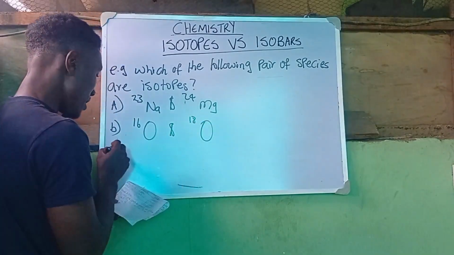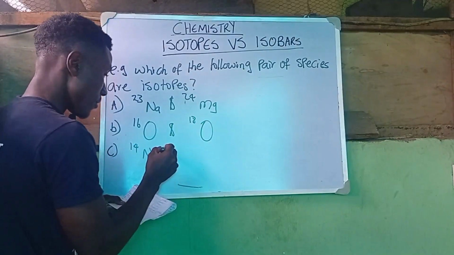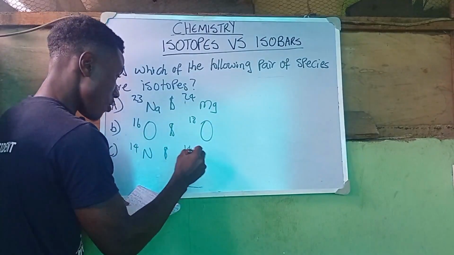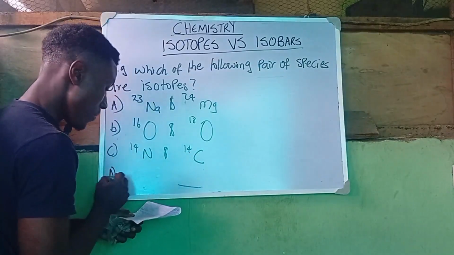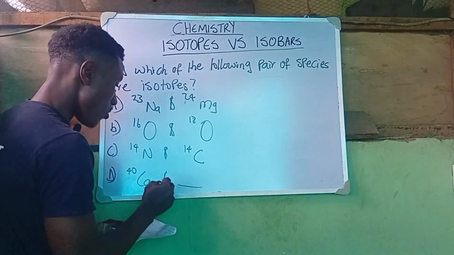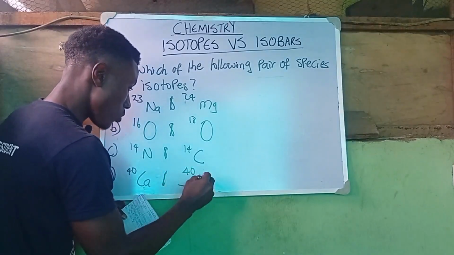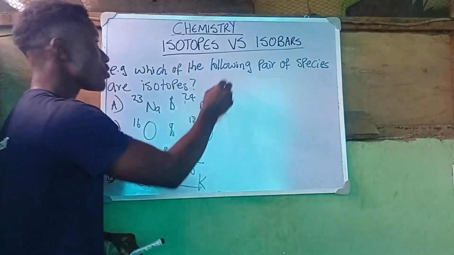We have C, 14 nitrogen and 14 carbon. And we have D, 40 calcium and 40 potassium.